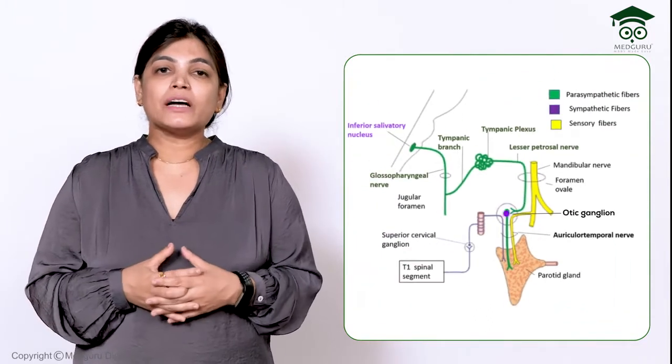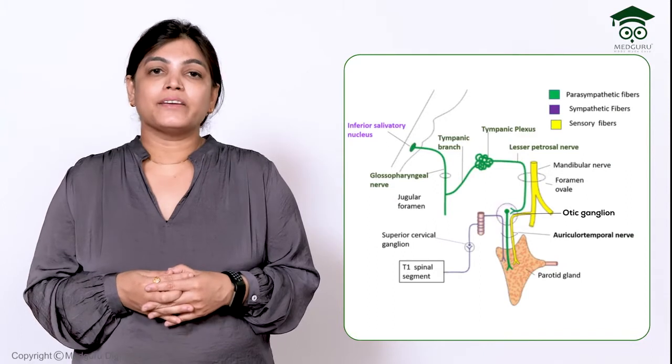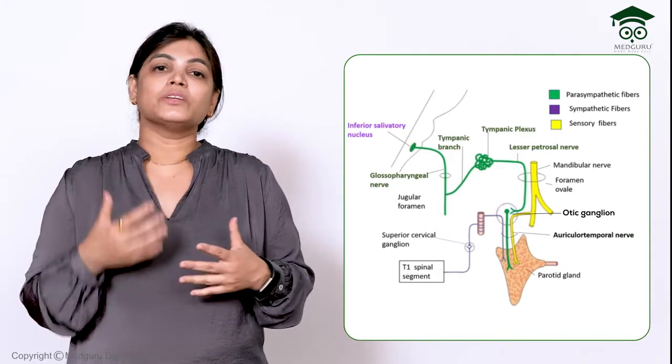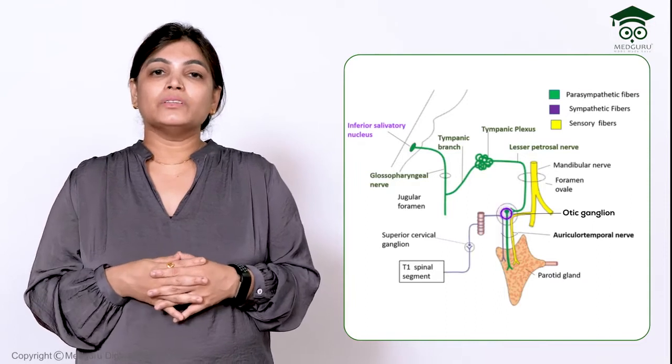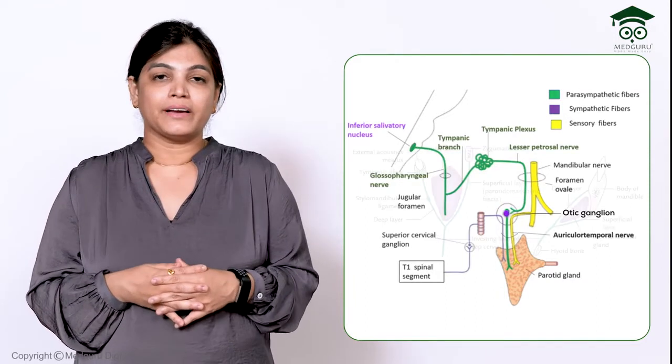So this was the pathway of the serous secretion of saliva, which occurs through the auriculotemporal nerve, arising from the postganglionic otic ganglion of the head and neck region.